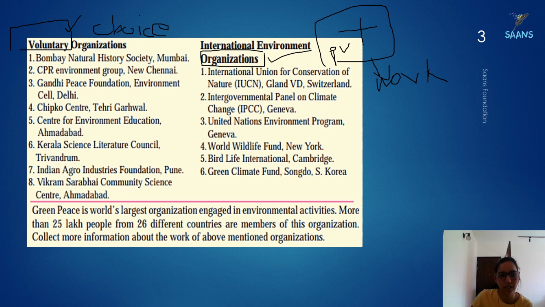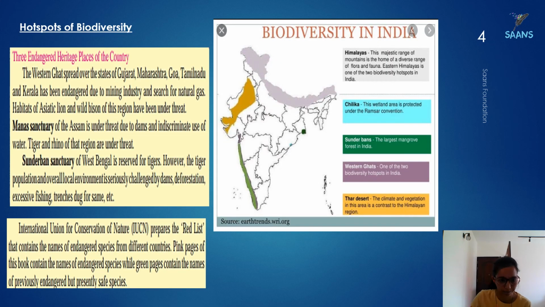What question is asked in this? The name and the place where it is. That's it, nothing else. It doesn't come for any big answer. So just remember, suppose Bombay Natural History Society, where is it located? In Mumbai. Similarly, you have to remember this for all of these. And this comes as fill in the blank: Greenpeace is the world's largest organization. Not much in this part. Let's move on to the next.